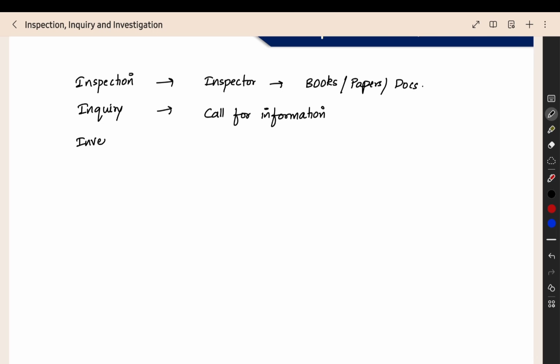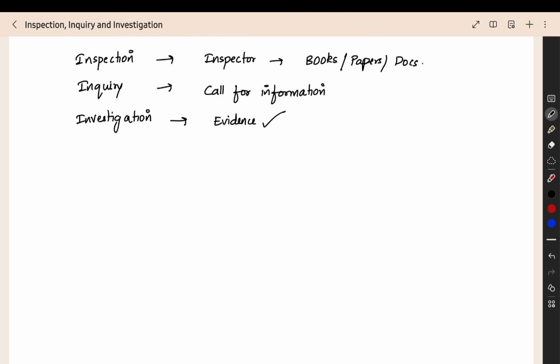Then investigation. This is the most important thing and it is a serious thing. When they get prima facie evidence, a preliminary evidence that something is going wrong with the company, or they get some information, then they will conduct an investigation. The government, the tribunal, the registrar or some other person, if they want, can conduct the investigation. The powers are given under various sections in this chapter for inquiry, investigation and inspection. When they have prima facie evidence that something is going wrong, they will do the investigation. They will appoint an investigating officer, and the investigating officer can do various things in the company.